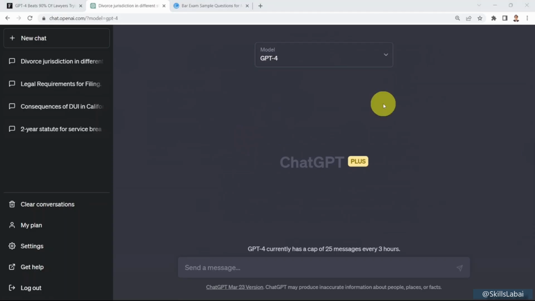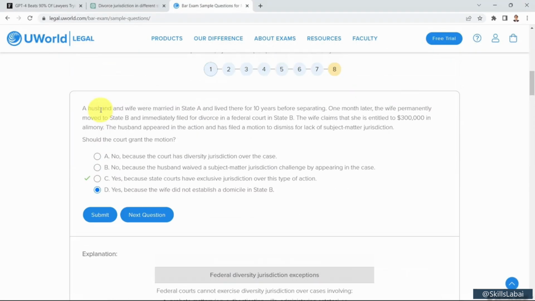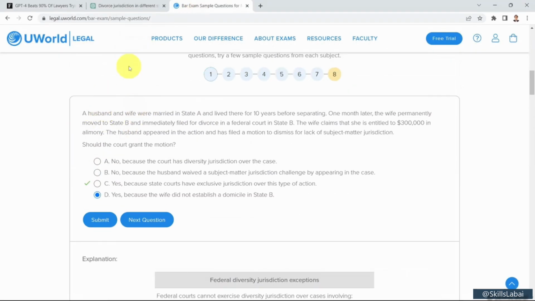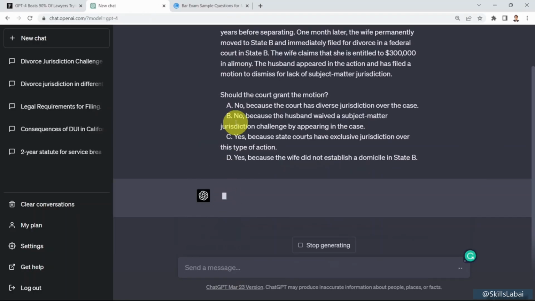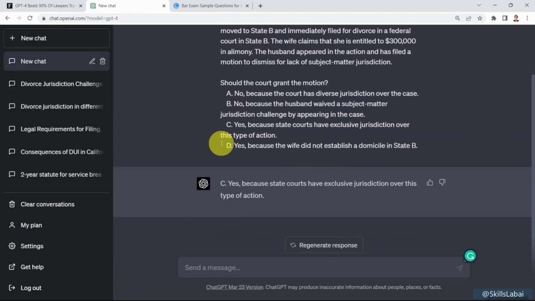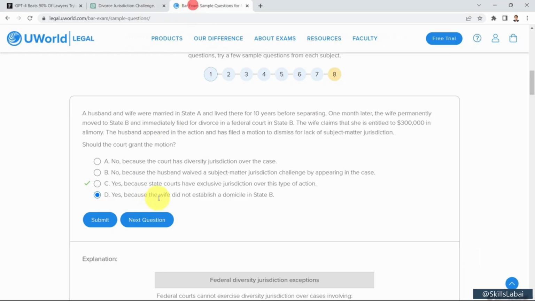I'm going to copy the exact same question, which I already have here. So I copy, come back, and paste it here again. And here we go. It tells you the correct answer is actually C, not D. It says yes, because state courts have exclusive jurisdiction over this type of action. And this is actually correct, and that's exactly what we got in the answers. The correct answer was actually C and not D.